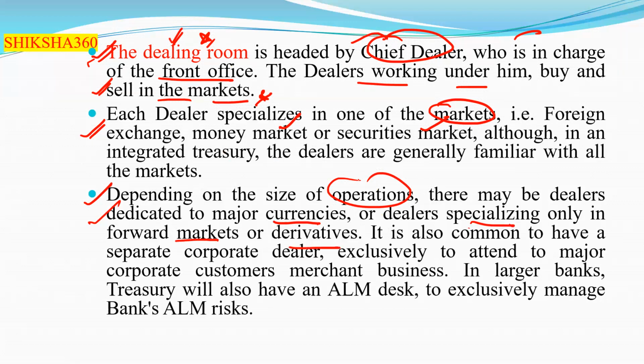It is also common to have a separate corporate dealer, exclusively to attend to major corporate customers and merchant business.